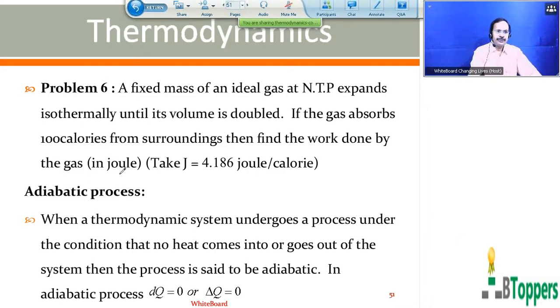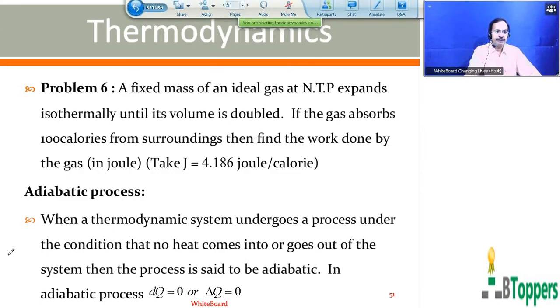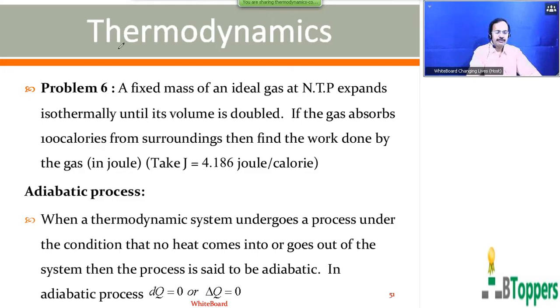So now look at the screen here. I am going to read out the definition for the adiabatic process. When a thermodynamic system undergoes a process under the condition that no heat comes into or goes out of the system, then the process is said to be adiabatic. So this is the definition for the adiabatic process.